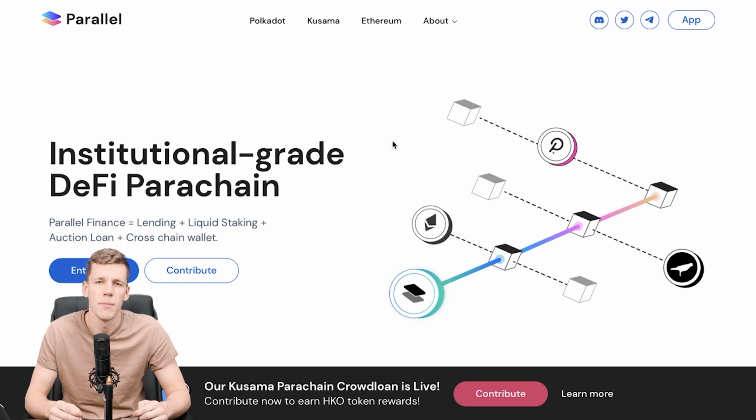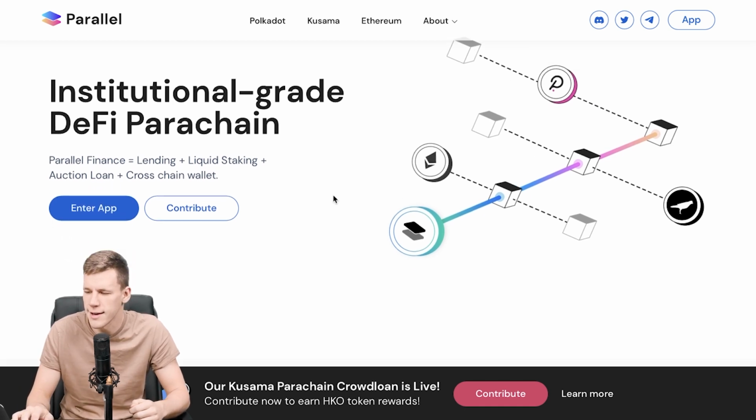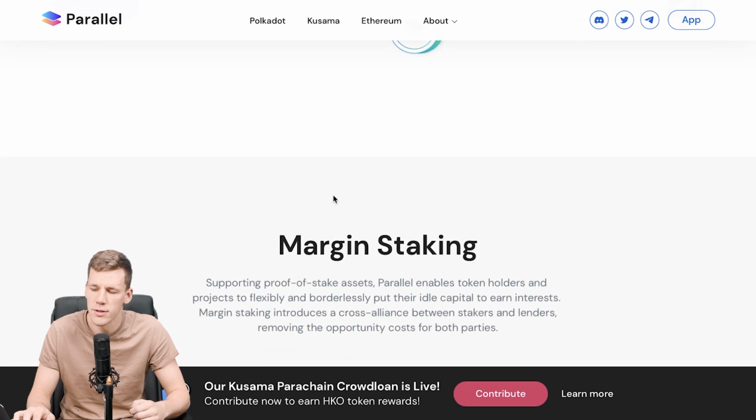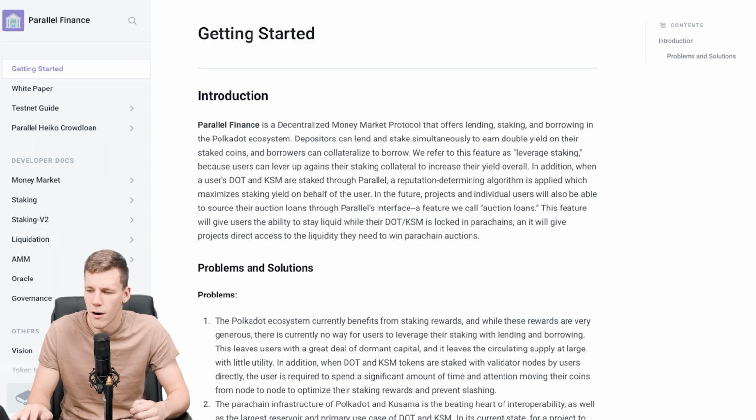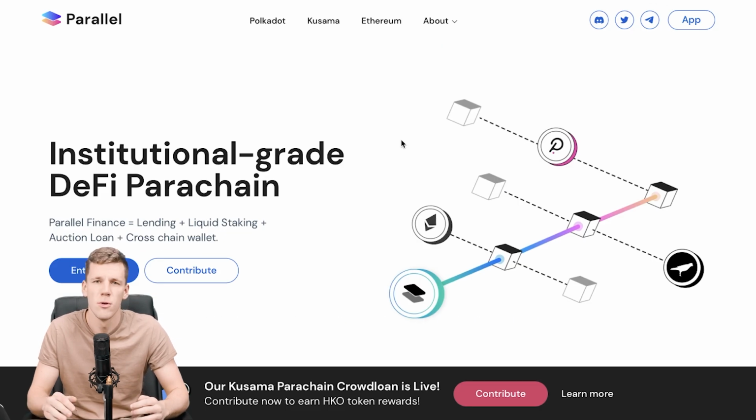Heiko Finance, just like Parallel Finance, has a lot of useful and impactful functionalities for both Kusama and Polkadot networks, which we can't see exactly how they work on the homepage, but they're described very well in the white paper of the projects. So in this video we're going to recap all the most important functionalities for you, but without these nice pictures and diagrams because they're just not there yet, or they won't be there at all. But still we'll get the message and the most important idea across to you.